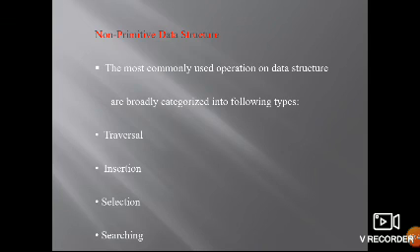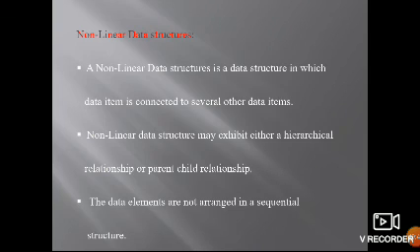So these are the topics we discussed: what data structures are and how they are classified. They are classified into two types, primitive and non-primitive. Non-primitive is again divided into three types: arrays, lists, files. From lists, linear list and non-linear list. In linear we have stacks and queues. Non-linear are trees and graphs. So these are the classifications.